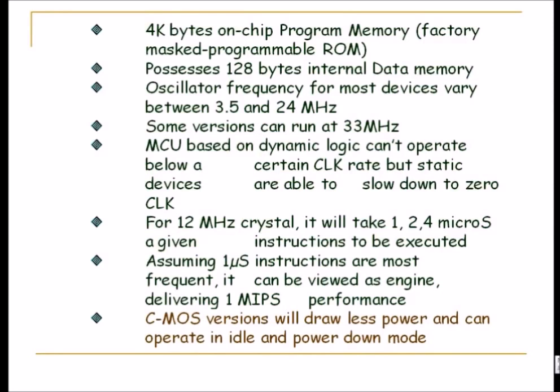Like all the development is complete, then you can request the manufacturer that okay, I need 1,000 pieces or so, and they are factory masked. So they are very cost effective. Whereas in normal consideration, we have programmable read-only memories, and then there are EPROMs, electrically programmable read-only memories. So 4 kilobytes on-chip program memory is there in case of 8051, which is factory masked programmable ROM.